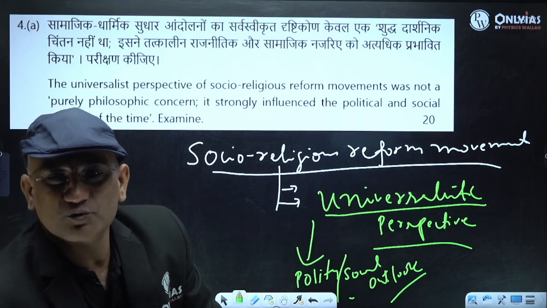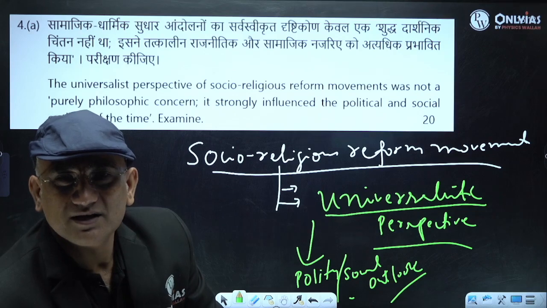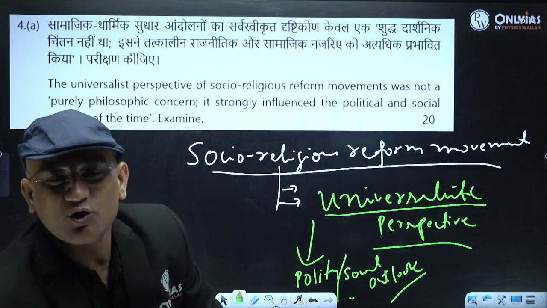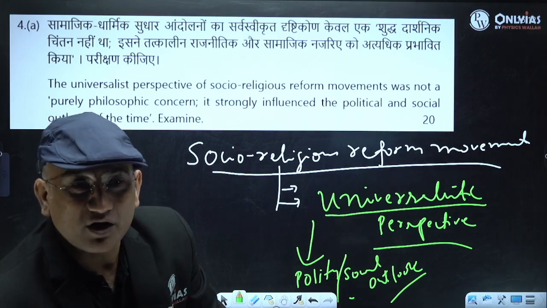पॉलिटिकल और सोशल आउटलुक में फर्क पड़ा। एजुकेशन प्रमोट हुआ, they talked about raising the status of women, they talked about nationalism.